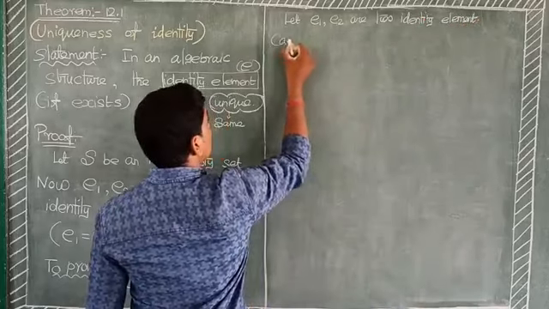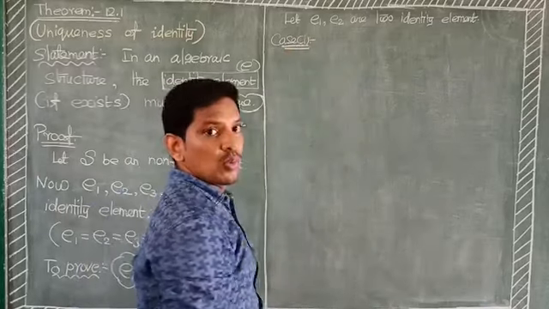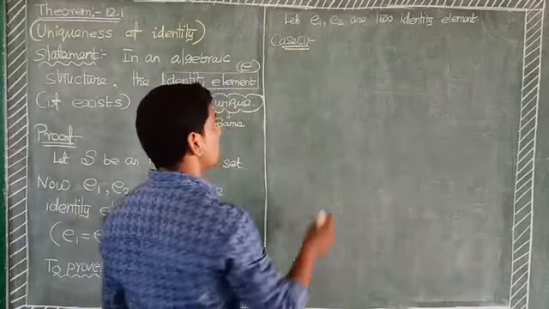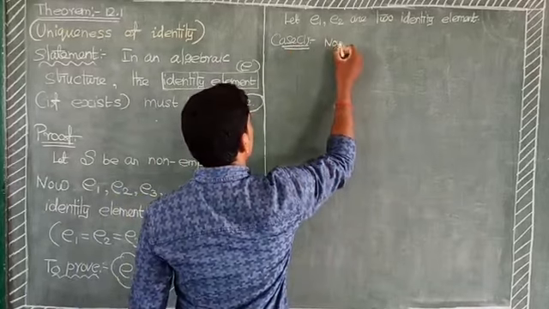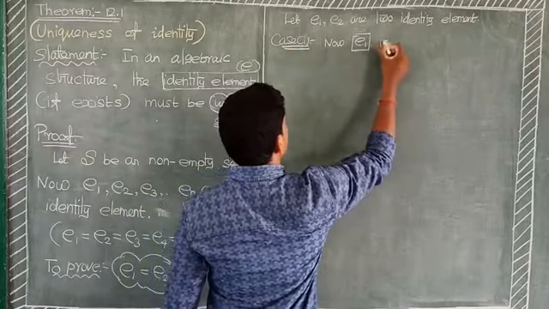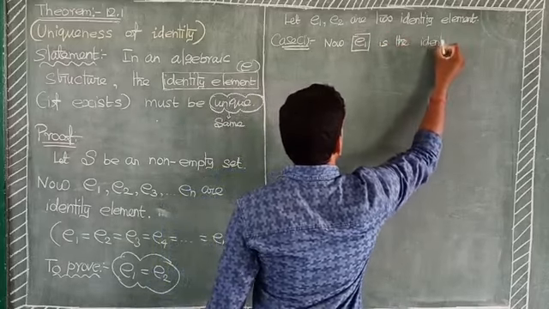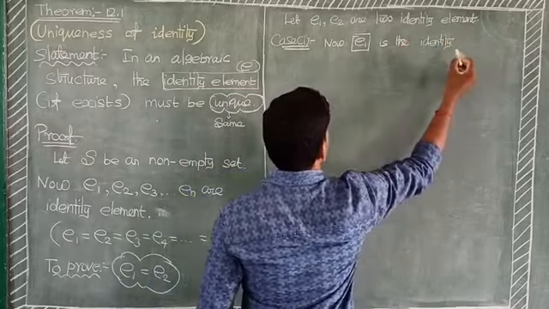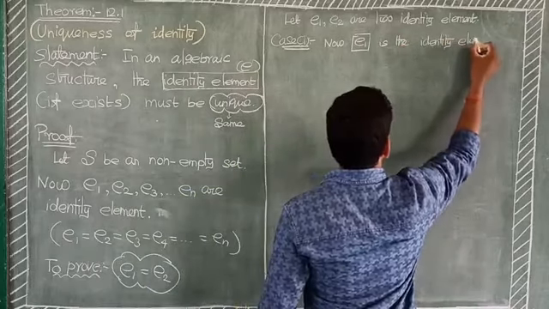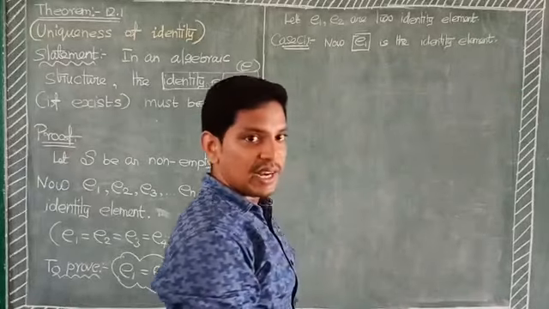Case 1. Now E1 is the identity element. What is the definition of identity element?